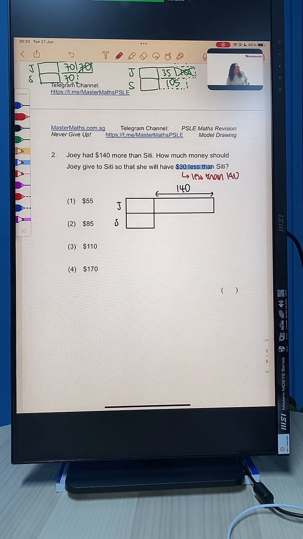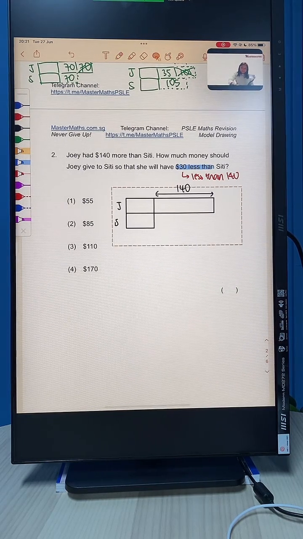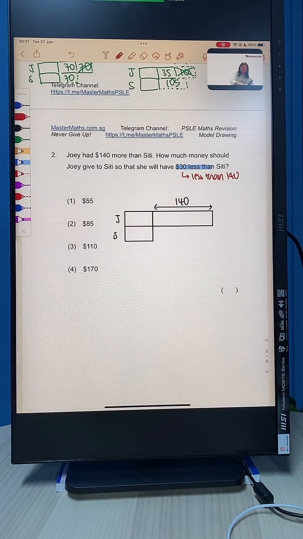For those of you who don't get it, don't worry. I will go through in a way that you will definitely understand. I have something in store for you. Just try first. Another hint that I can give you is, since this $30 is less than 140, are we going to cut inside the 140 bar or outside the 140 bar?